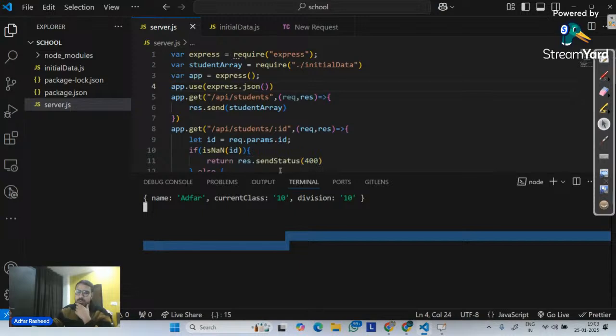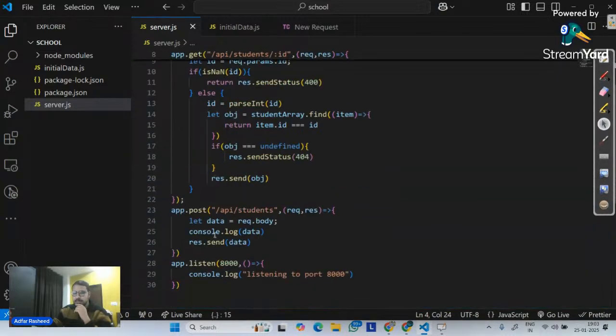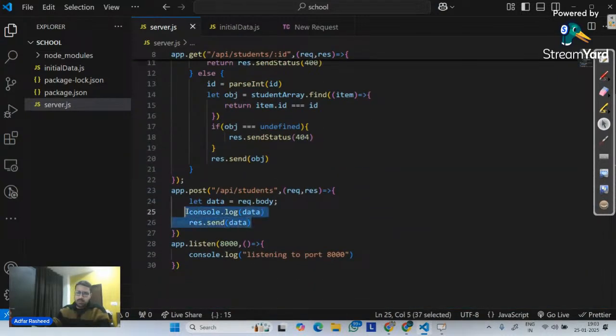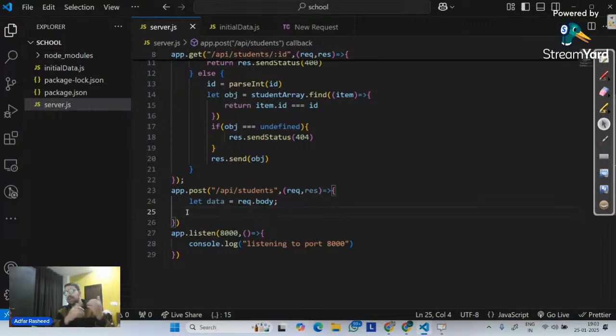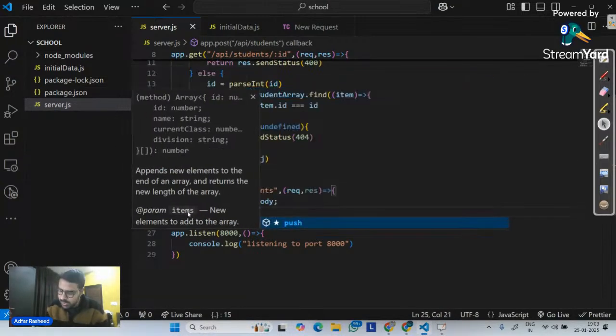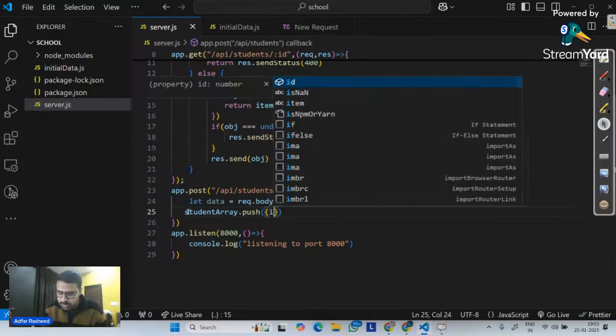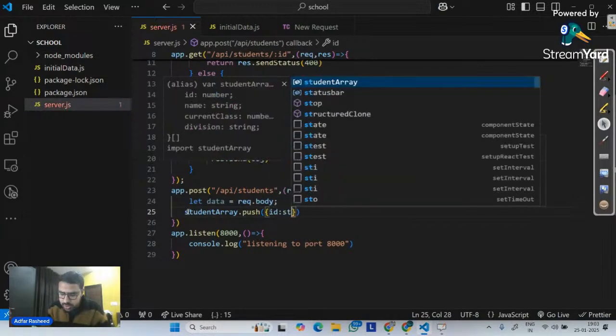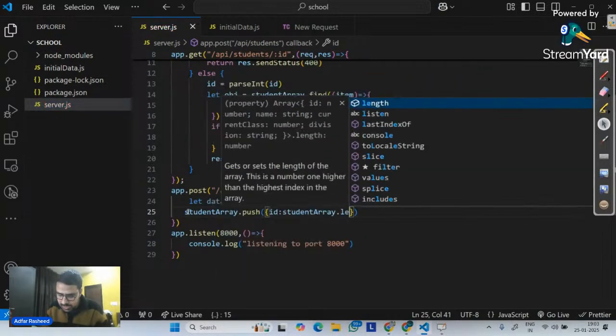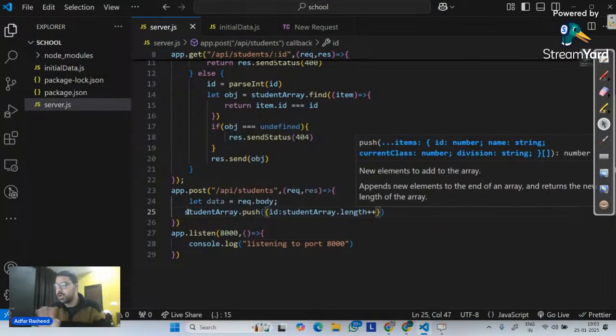Now we are supposed to make sure that this particular data is posted. We do have data with every request I am sending. I will tell you, do one thing. In my student array, please implement a push method. And over here, you will simply make an ID. But what should be the ID inside the object? The ID should be my student array dot length, then plus plus. This is what it should be.